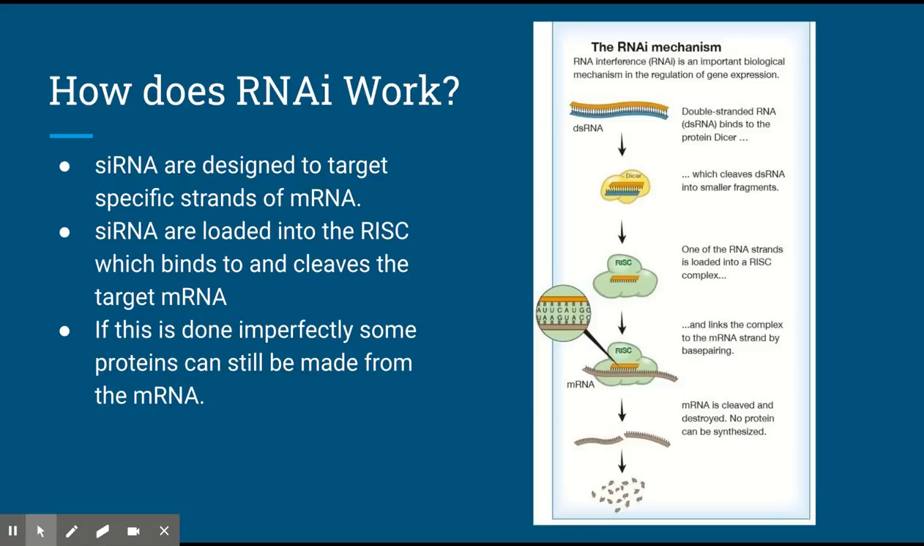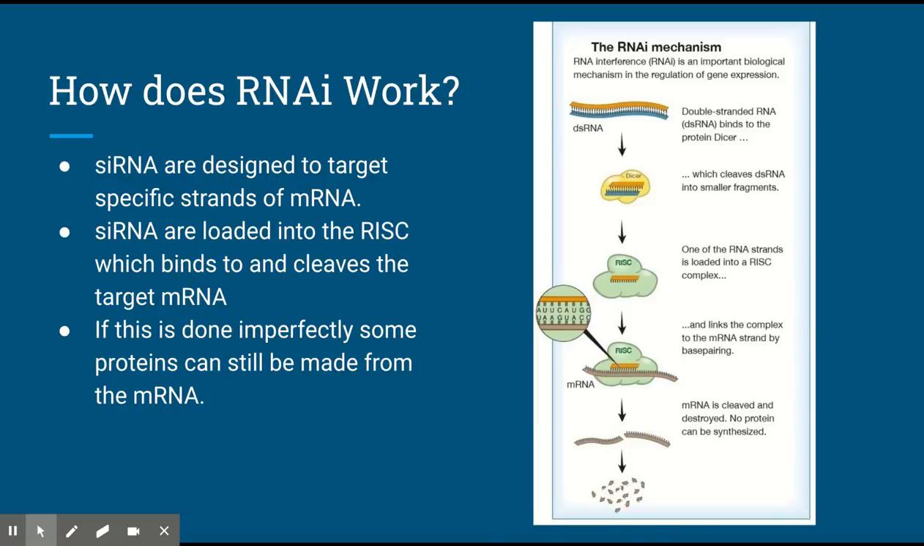First, dsRNA, or double-stranded RNA, is designed to attack certain parts of the mRNA sequence. Once inside the cell, it binds the protein Dicer. Dicer cleaves the dsRNA into siRNA. The siRNA are loaded into the RISC complex. This complex binds to and cleaves the mRNA so that it is unable to be translated. If the mRNA is cleaved imperfectly, then some mRNA can be translated, but just in lesser amounts.